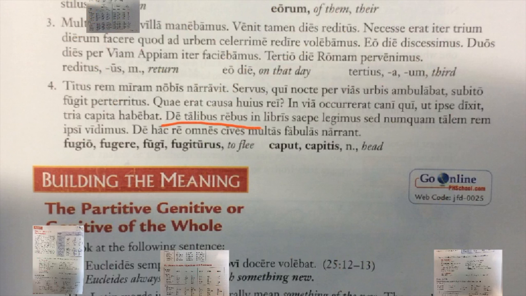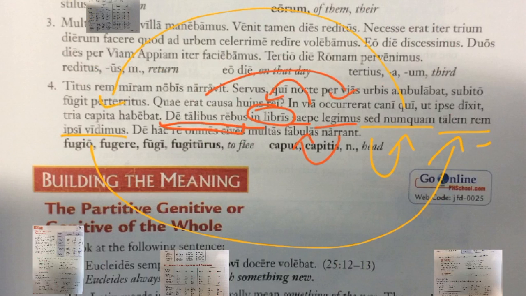So, de talibus rebus, concerning these things, legimus, we read, saepe, often, in libris, in books, sed numquam, but never, we ourselves saw a thing of this kind. But we ourselves never saw a thing like this.